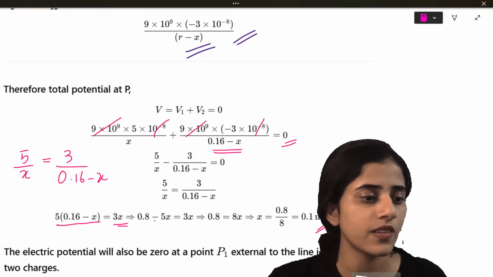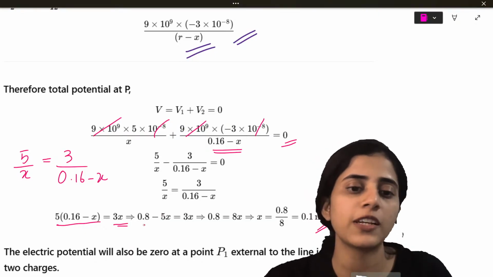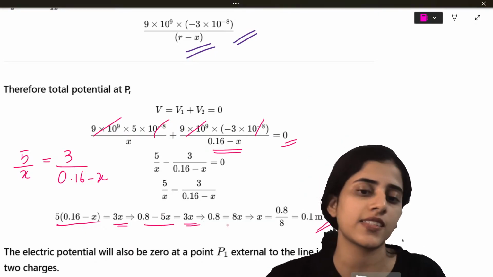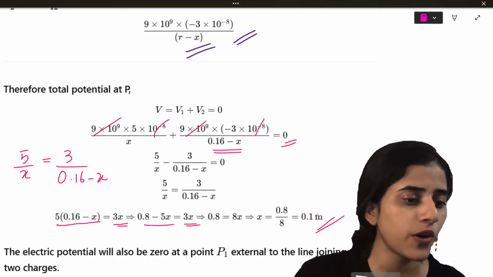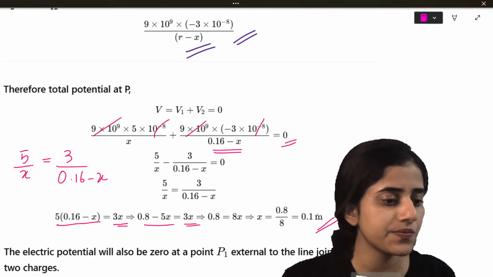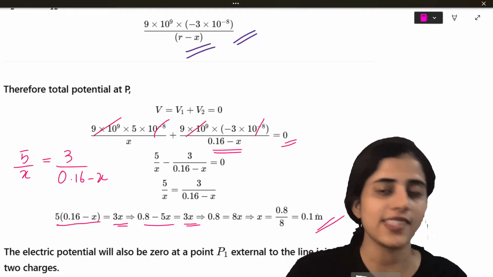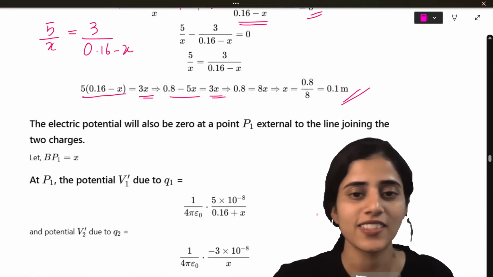Okay? So 0.8 minus 5X is 3X. So X will be 0.1. Did you all get 0.1? Yes. Himnish got 0.1. Very good, Himnish.